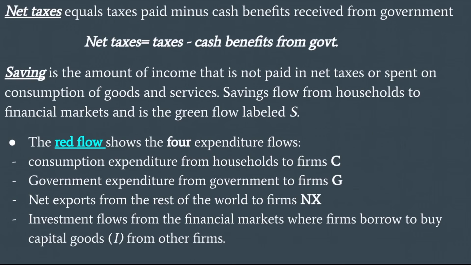Net taxes equal taxes paid minus cash benefits received from government, and saving is the amount of income that is not paid in net taxes or spent on consumption of goods and services. Saving flows from households to financial markets and is the green flow labeled S. The red flow in the figure shows the four expenditure flows: consumption expenditure from households to firms, C; government expenditure from government to firms, G; net exports from the rest of the world to firms, NX. Investment flows from the financial markets, where firms borrow, to buy capital goods, I, from other firms.